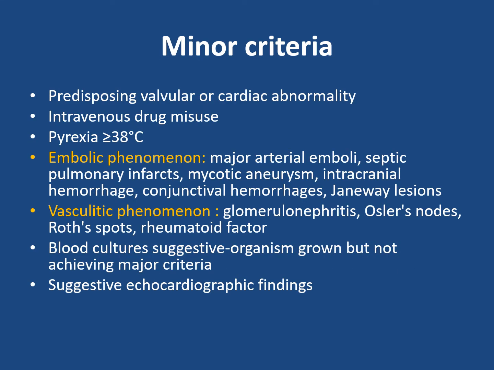Minor criteria: predisposing valvular or cardiac abnormalities, IV drug misuse, fever more than 38 degrees centigrade, embolic phenomena such as major arterial emboli, septic pulmonary infarcts, mycotic aneurysms, intracranial hemorrhages, conjunctival hemorrhages, and Janeway lesions. You may have vascular phenomena, glomerulonephritis, Osler nodes, Roth spots, rheumatoid factor. Blood culture suggestive of organism grown but not achieving major criteria, and suggestive echocardiographic findings but not typical. So these are the minor criteria.